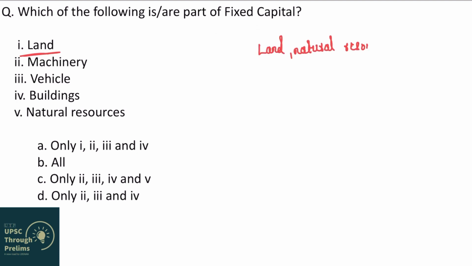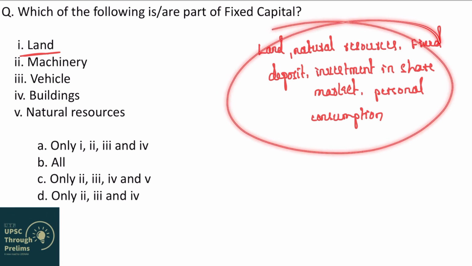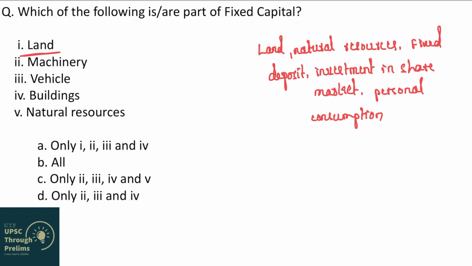Similarly, natural resources, then fixed deposit, then investment in share market, then any investment for personal consumption. So all these might appear to you as investment in economy or fixed capital formation, but it is not capital formation from the view of economics. So land is not. So first statement is incorrect.